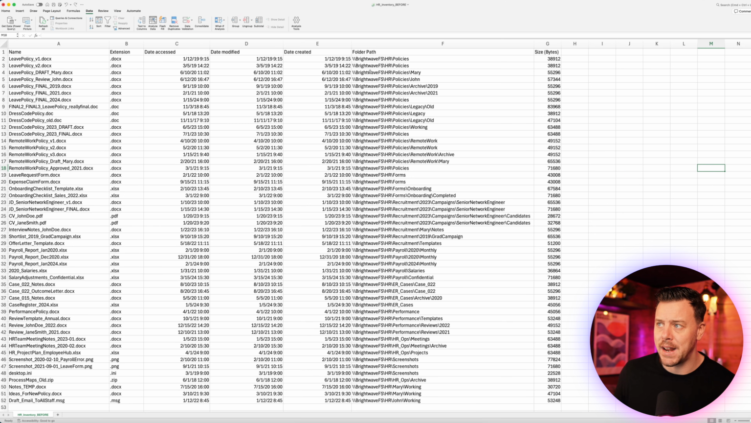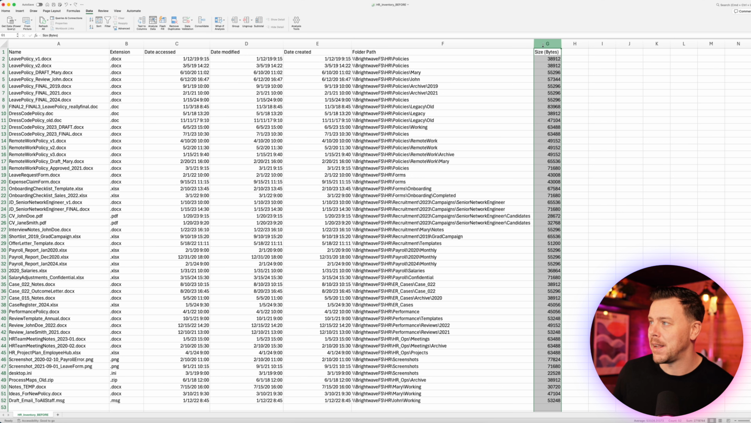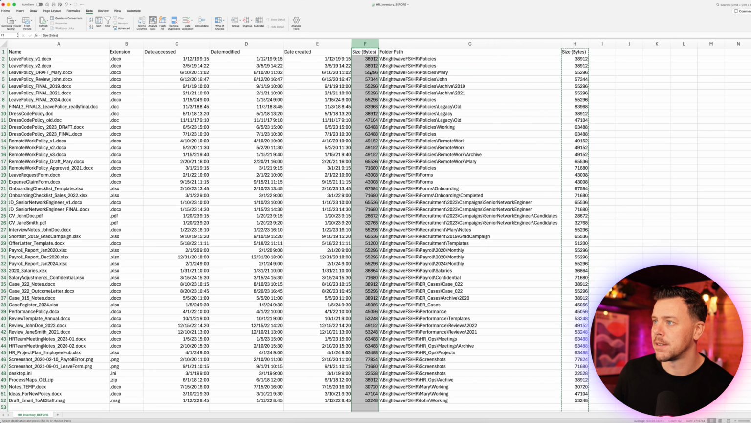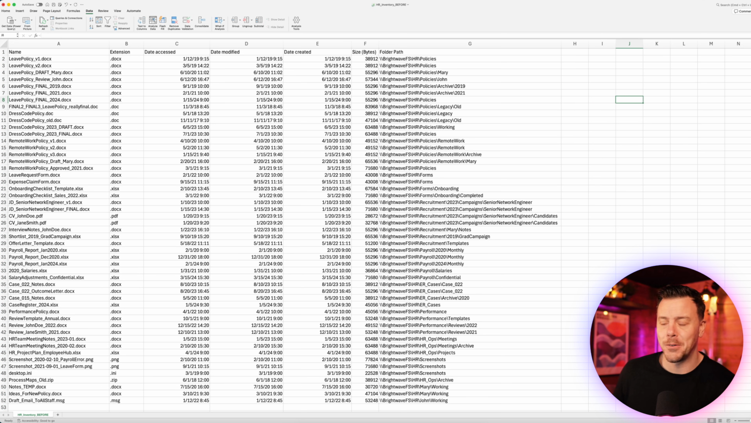So we want to separate out this folder path, and that's going to basically give us a column per level in our structure. So what we'll do is we'll get this column, bytes, because we're going to end up replacing that. We're going to copy this. Over here, we're going to say insert copied cells. So we have that in here, and now that lets us delete this here. Perfect. Clear runway in front of us.